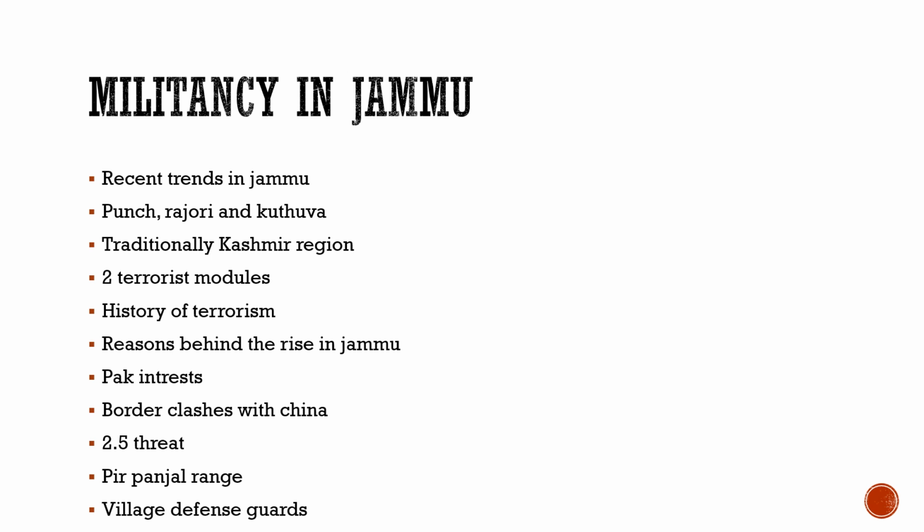ओवरग्राउंड, अंडरग्राउंड वर्कर्स, ऑल दैट स्टफ दे हैड इन द कश्मीर। सो उनका पूरा बेस उस वक्त कश्मीर में ही रहता था, फ्रॉम द श्रीनगर रीजन टू द नॉर्थ ऑफ कश्मीर। नॉर्थ ऑफ कश्मीर में हम बारामूला देखेंगे, सोपोर, Kapwara, all this area, it was under their control, and the people living in there were very much, you know, if not they were supporting them, but there was sympathy for them. So that was the reason most of the militancy was in Kashmir region.